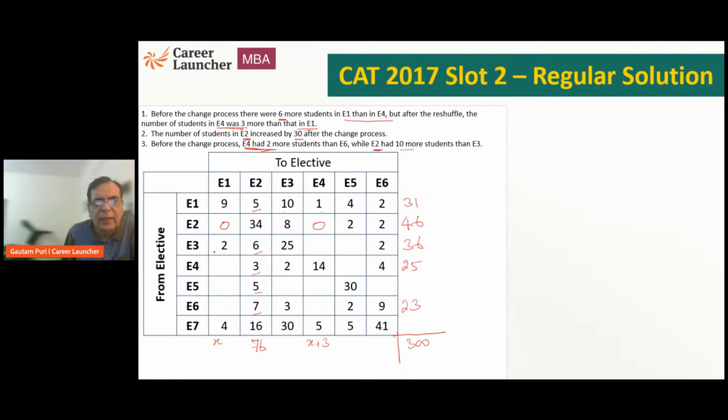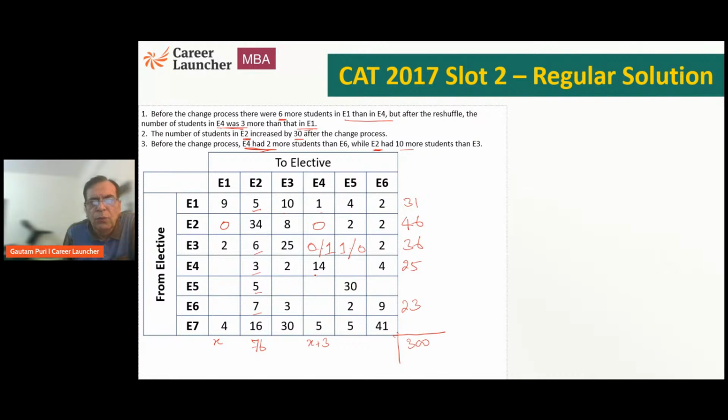Similarly, when we look at E3, 25, 6, 31, 33, 34, 35. That means out of these two, one of them is 0. If E4 is 0, E5 is 1, or if E4 is 1, E5 is 0. So what this is telling you is now you need to start making cases out here.